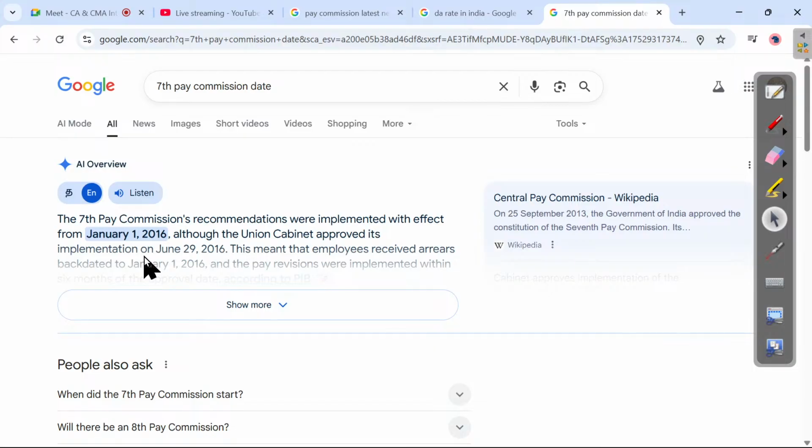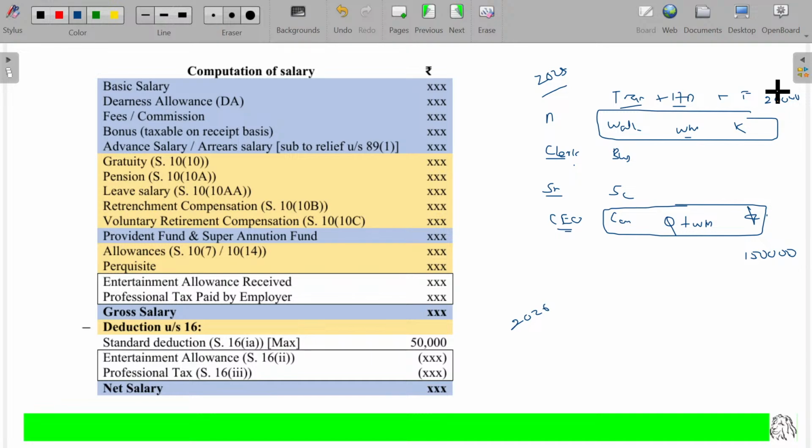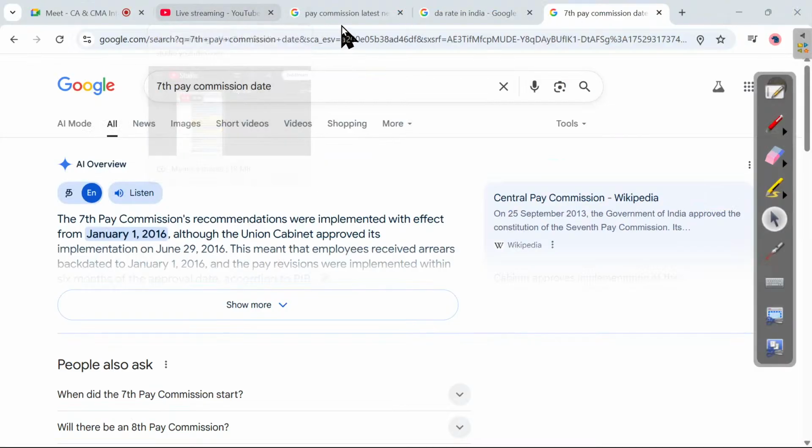If the 8th pay commission comes, we won't have the DA. Why? By the time we enjoy this benefit, we will fix the salary based on the cost we need to spend as on that date, 2026, so we don't have the DA. In 2027, based on the cost of living, the inflation index for the one year, they will add a slight DA. Is that clear? This is the logic behind it.